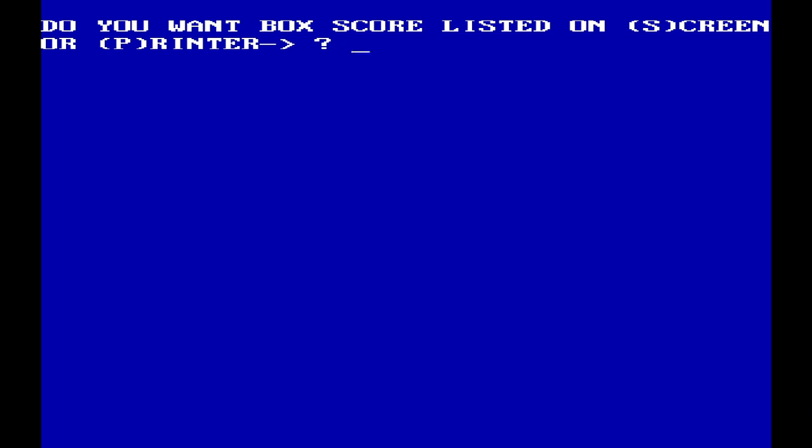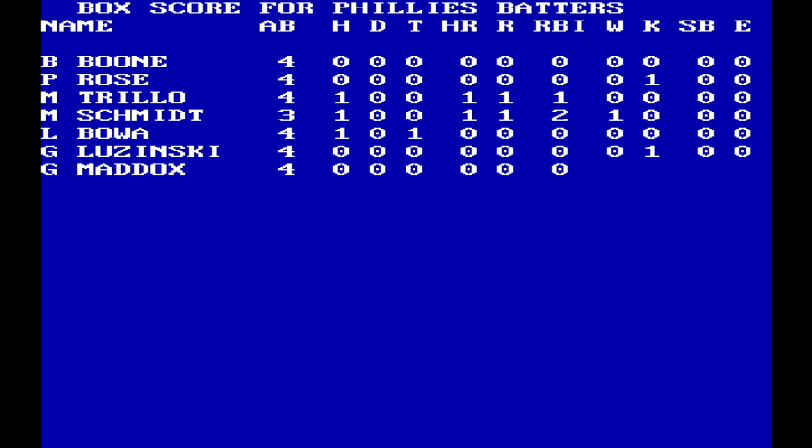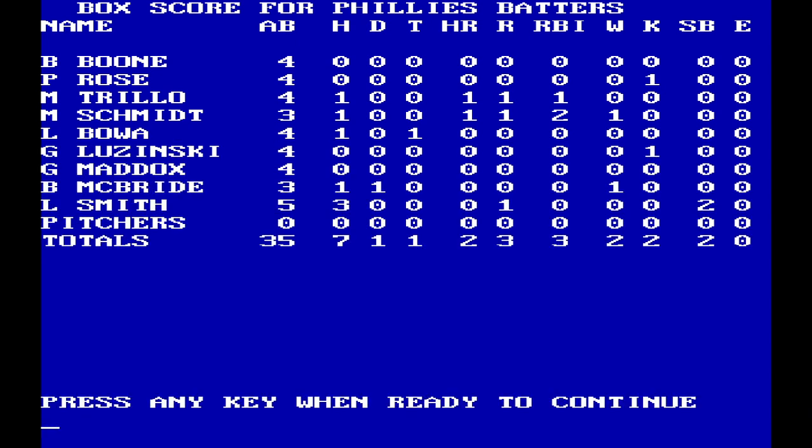All right, box score listed on screen or printer? We'll go screen. All right, there's our line score. 6 in the 9th to win it. Sweet. All right, Phillies had home runs by Trio and Michael Jack Schmidt. 3 hits for Lonnie Smith.